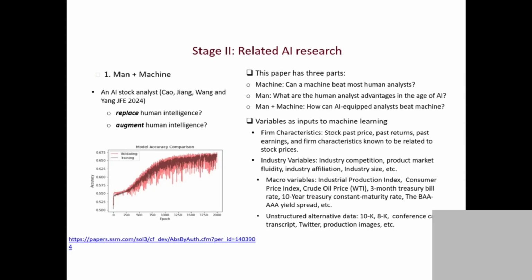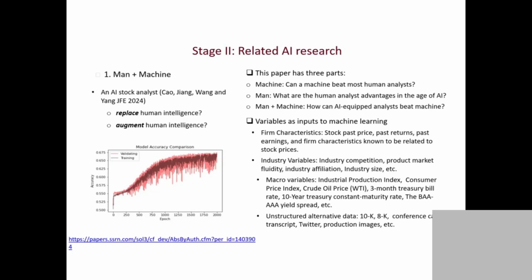So what that means is we need our domain AI. We need accounting AI and finance AI. This is my course, and what we did is train our own AI to understand the firm's financial statements, news, every single piece of information about the firm, and predict the firm's stock return. Then we horse race that machine prediction with Wall Street analyst prediction. What kind of input do we put in AI? We put in the firm's price, returns, and a lot of other things as input. AI will understand this and try to predict the price of the focal firm.